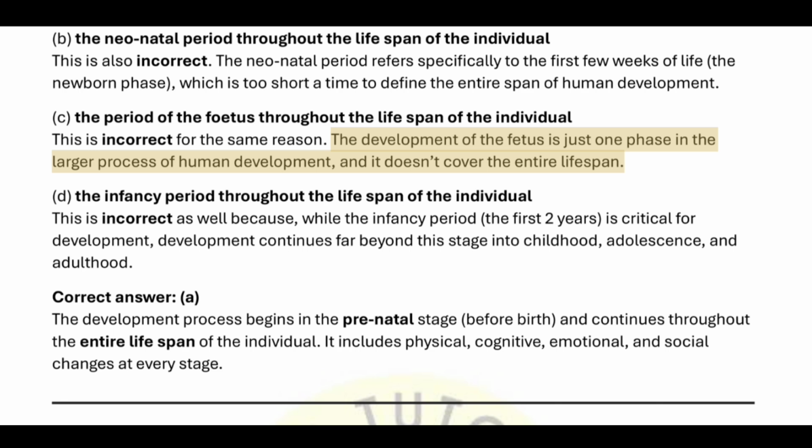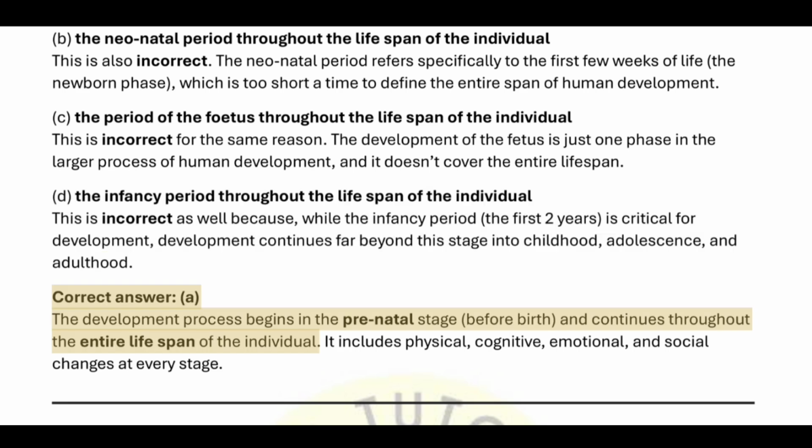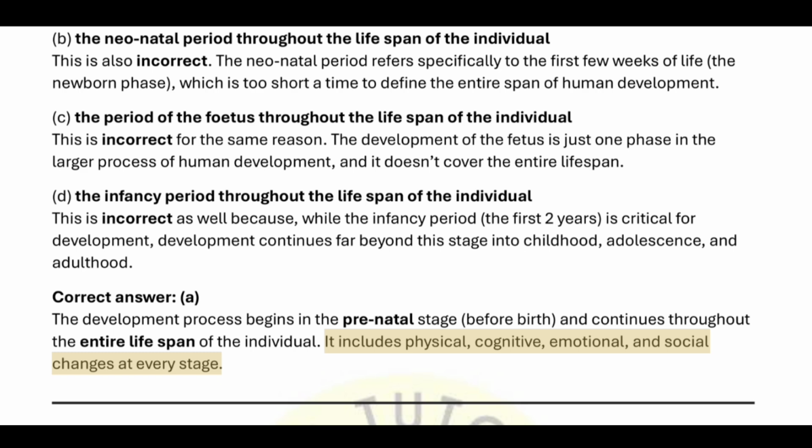D. The infancy period throughout the lifespan of the individual. This is incorrect as well because, while the infancy period, the first 2 years, is critical for development, development continues far beyond this stage into childhood, adolescence, and adulthood. Correct answer: A. The development process begins in the prenatal stage, before birth, and continues throughout the entire lifespan of the individual. It includes physical, cognitive, emotional, and social changes at every stage.